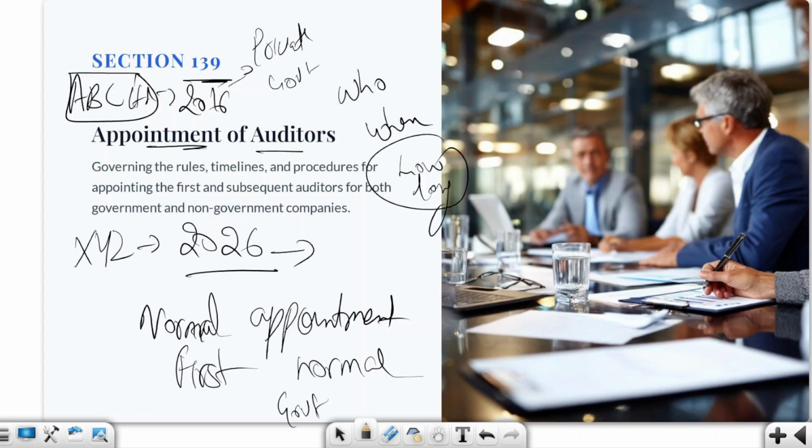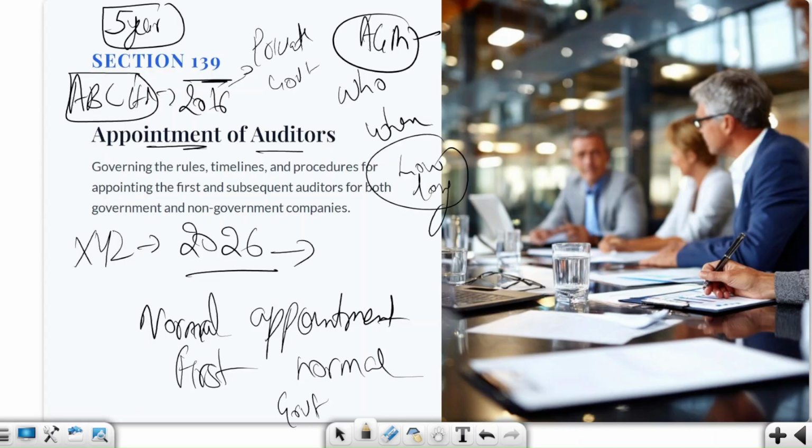The auditor can be an individual or a firm. The auditor holds office from the conclusion of that first AGM until what? Until the conclusion of the 6th AGM. So basically there is a 5-year tenure structure. Understood? This is basically asked in the exam also. In the first AGM, all the members will be appointing the auditor, and the AGM appointment will basically be for a long-term auditor.